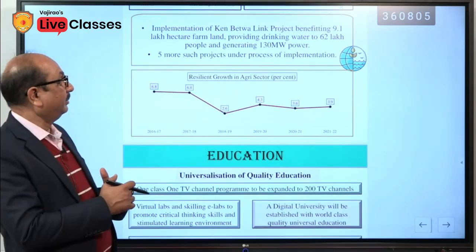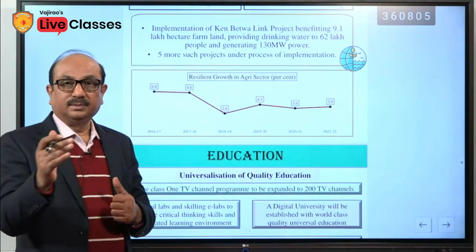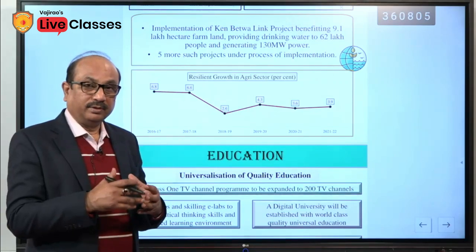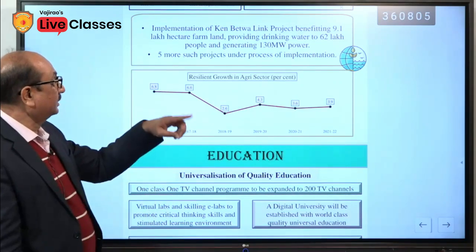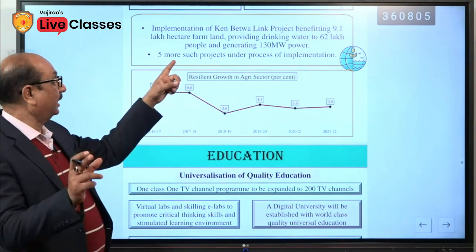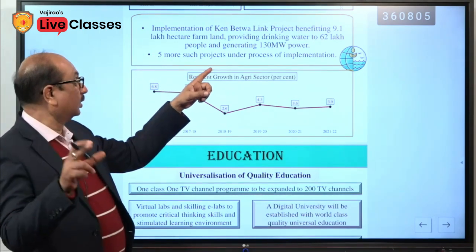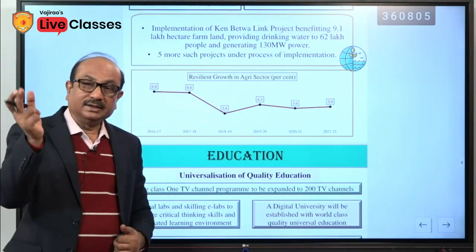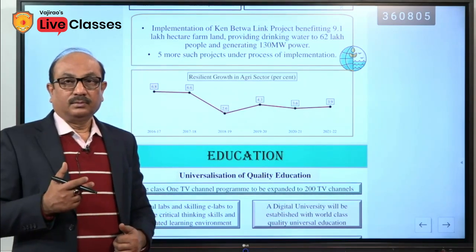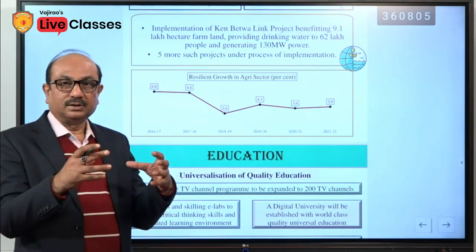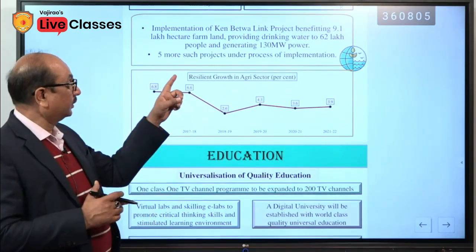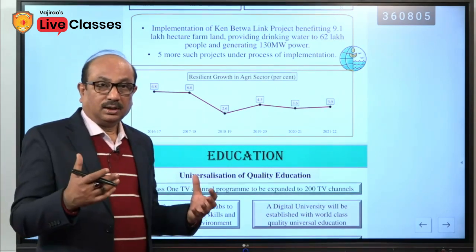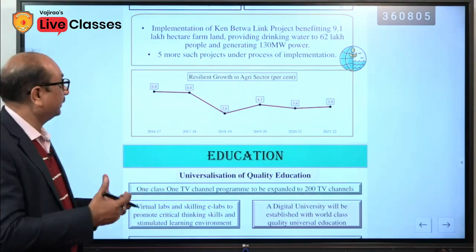And starting with the Ken and Betwa, these are the two rivers, one in Uttar Pradesh and another in Madhya Pradesh. And connecting these two rivers will be beneficial in many ways. These are the benefits: 9.1 lakh hectare farmland will be irrigated, providing drinking water to 62 lakh people and generating 130 megawatt. When this scheme was launched, this was only for the linking of the rivers, only for irrigation purposes, but not for drinking water and generating power. But now the government is taking other advantages of this linking.